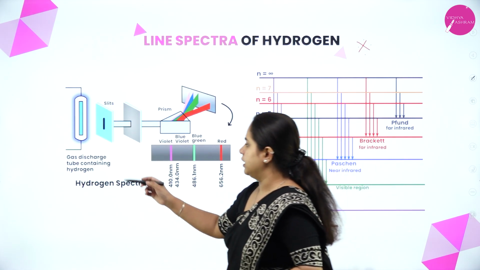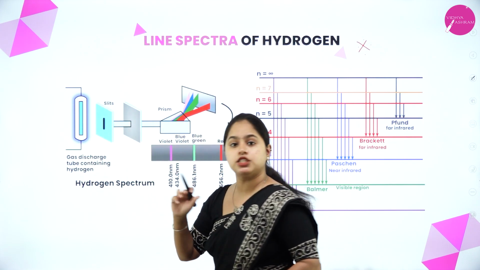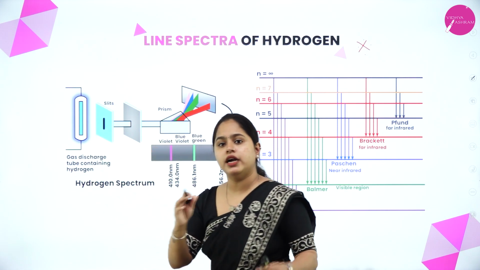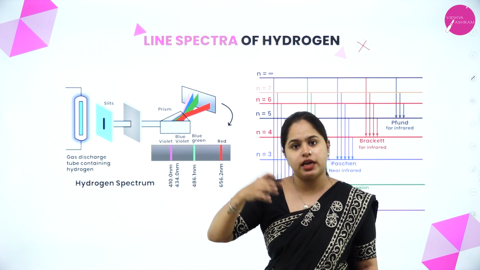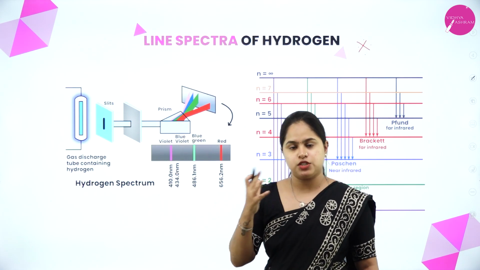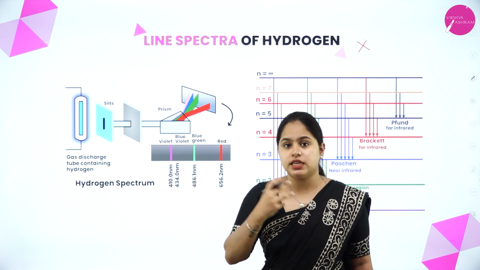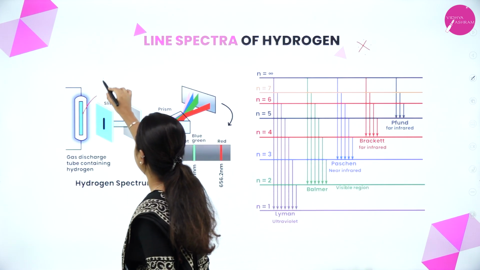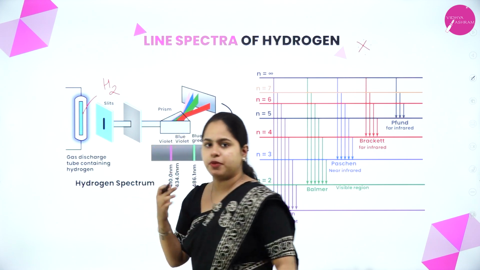As you can see here, there is a gas discharge tube. There will be an anode and a cathode. Under low pressure and high voltage, a gas will be present. When high voltage is passed through it, what happens? Energy is given to the hydrogen gas. So inside this discharge tube, hydrogen gas is present.